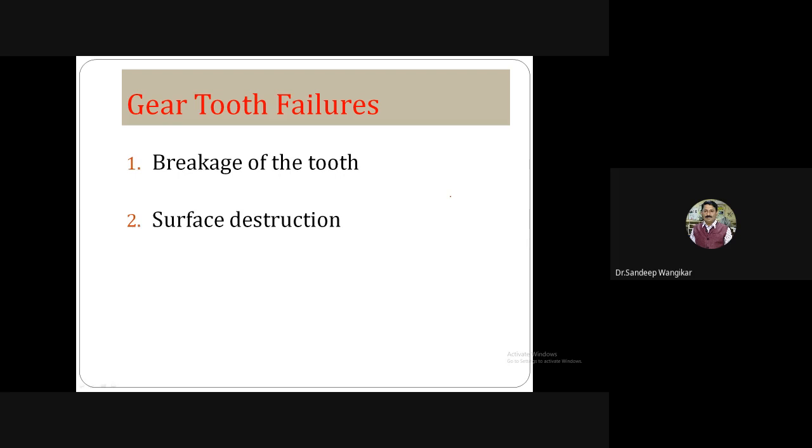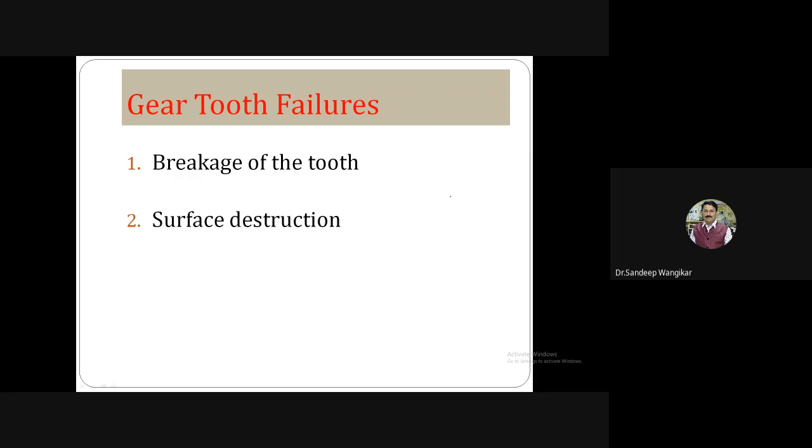So it has proper endurance strength, everything is there, then definitely the material will not fail. So if, after designing all these things, due to some vibration or misalignment it fails, then it is a premature breakage or failure. Without any external causes or any surface destruction, if it fails, then it comes under breakage of tooth.